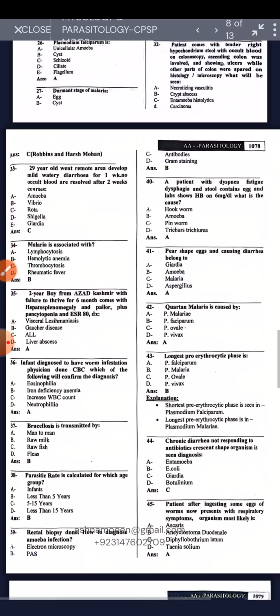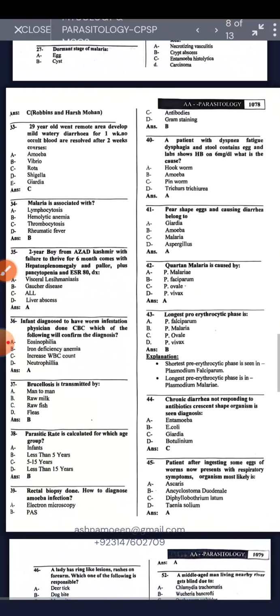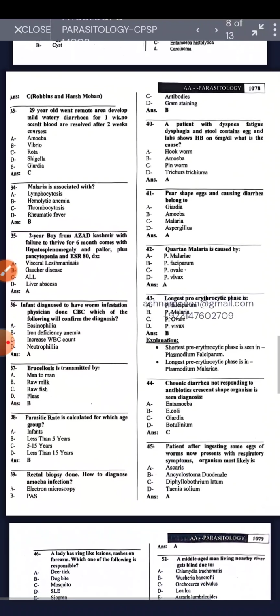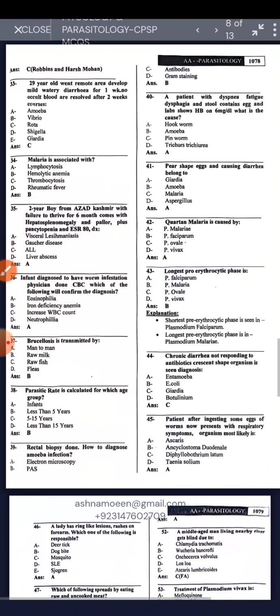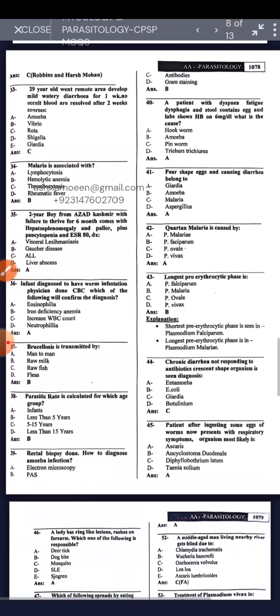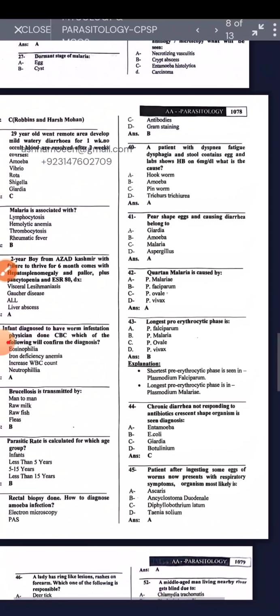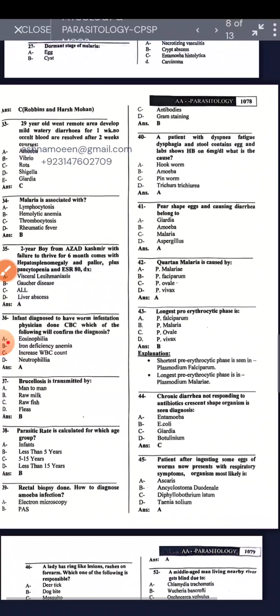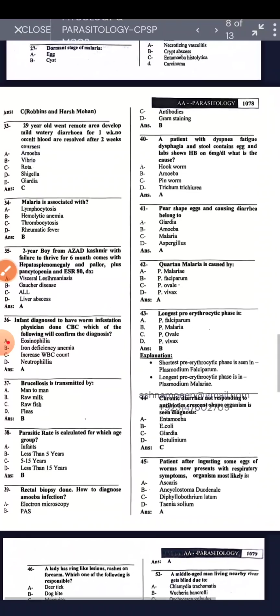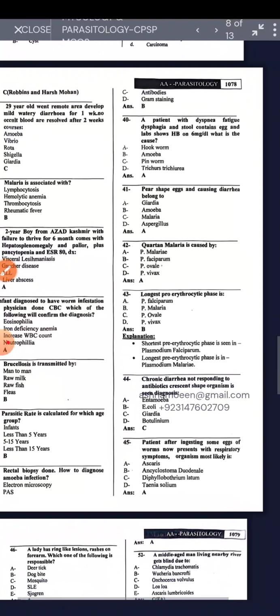An infant diagnosed with a worm infestation, then on CBC, which of the following will confirm the diagnosis? The eosinophilia. Brucellosis is transmitted by raw milk, and the parasite rate is calculated for which age group? Less than 5 years. Rectal biopsy done, how to diagnose the amoebic infection? PAS. A patient with dyspnea, fatigue, and dysphagia, and stool contains eggs, and labs show Hb of 6. What is the cause? Hookworm.